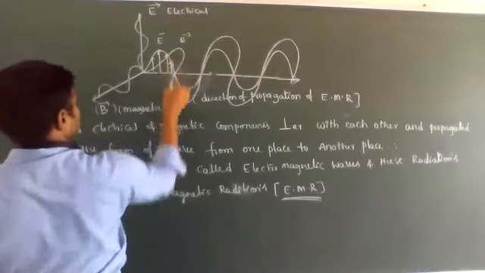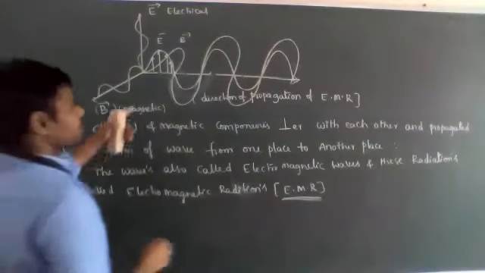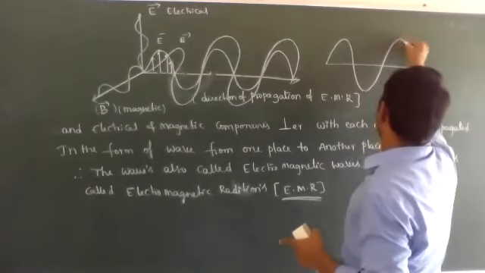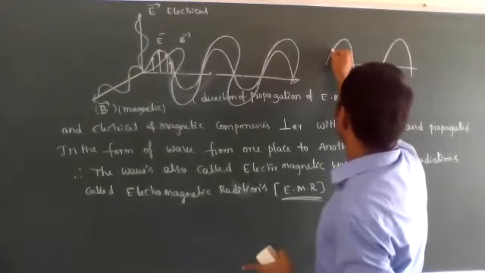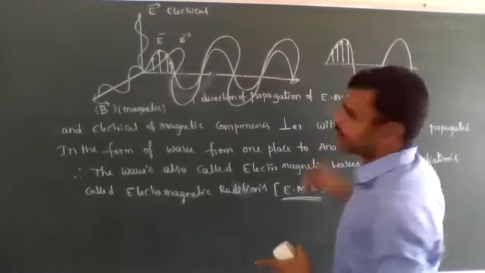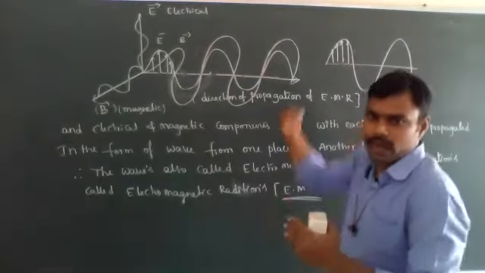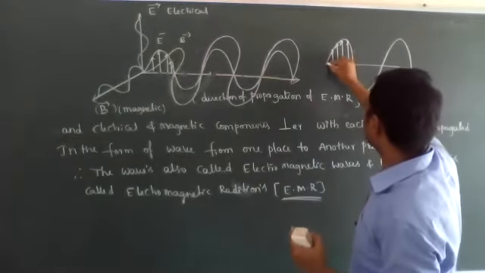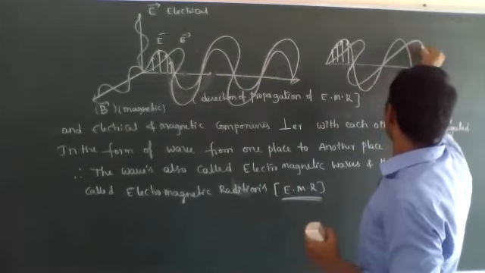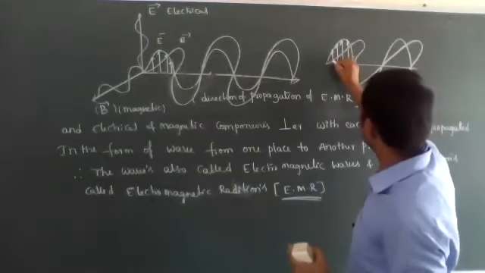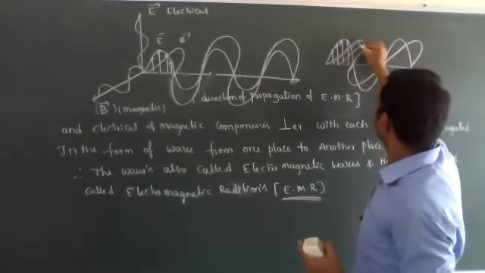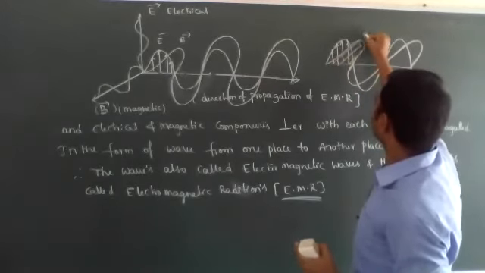The electrical properties are perpendicular, like it is the wave. These are the electrical properties. It is propagated in this form. Already you know how the wave moves up and down. So exactly perpendicular means this is the perpendicular direction.